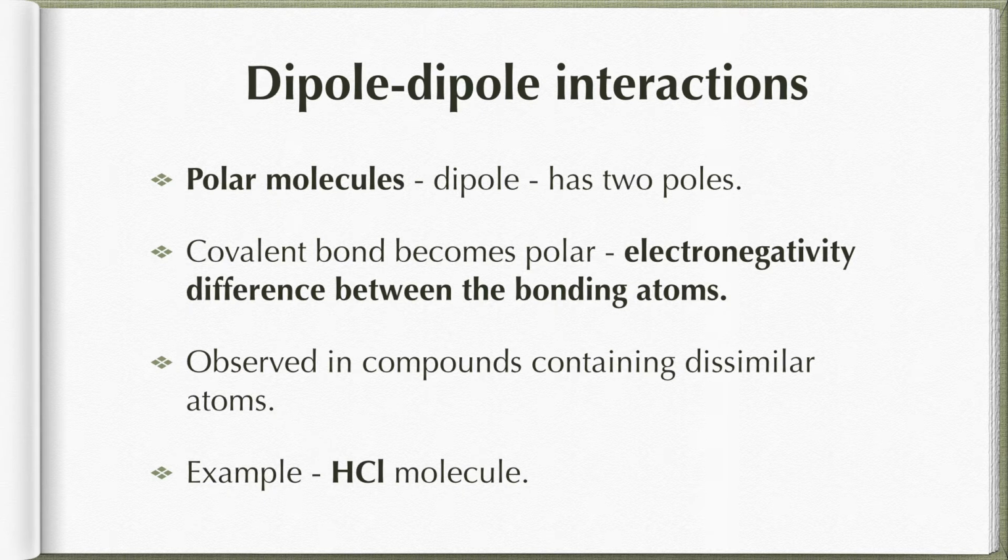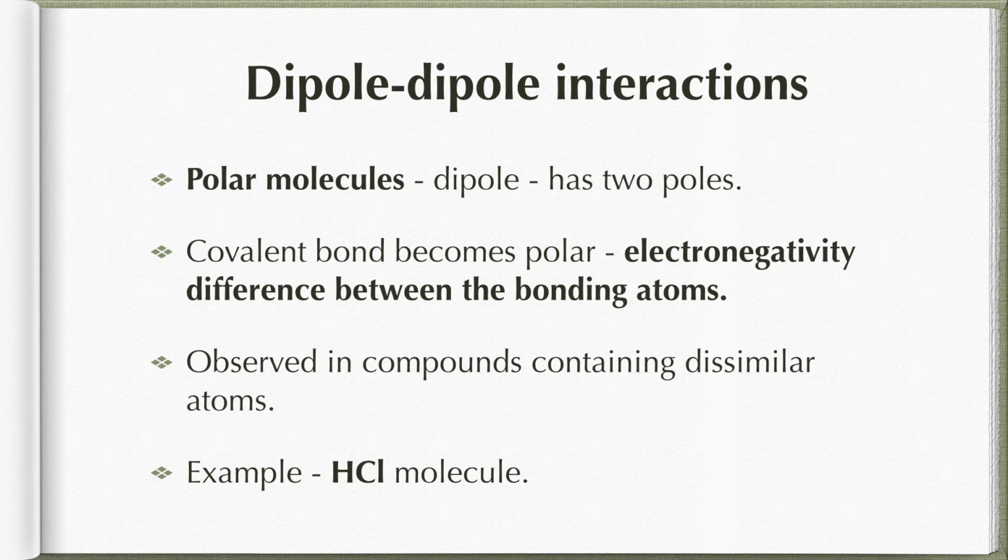Because they have separation of charges. For example, H and Cl: Cl is more electronegative than hydrogen. As a result, there will be separation of charges. That means one is more electropositive and one is more electronegative. Chlorine will try to attract the electrons towards itself.